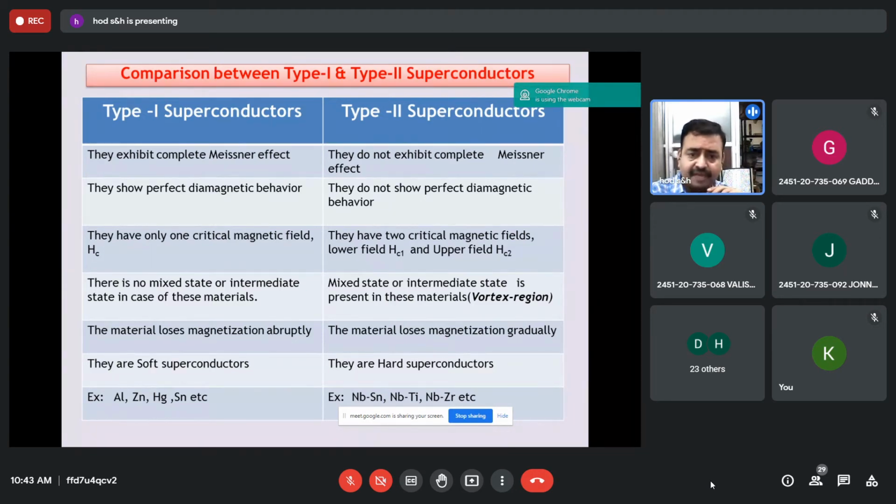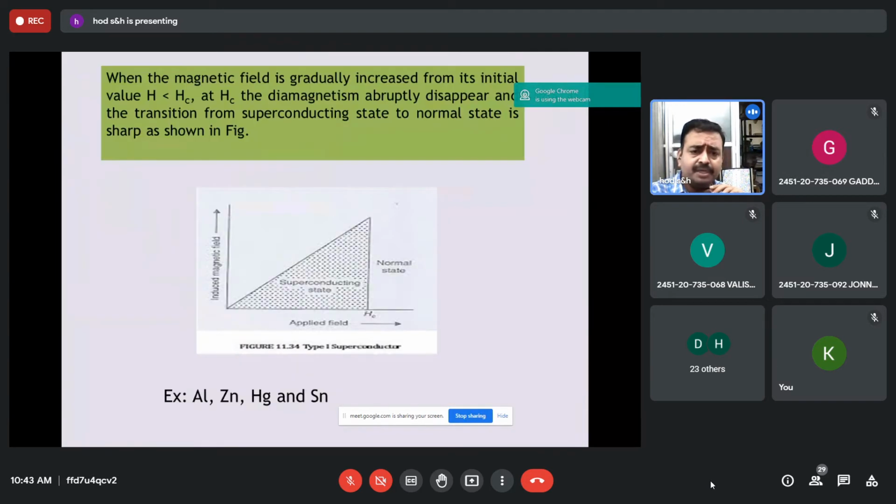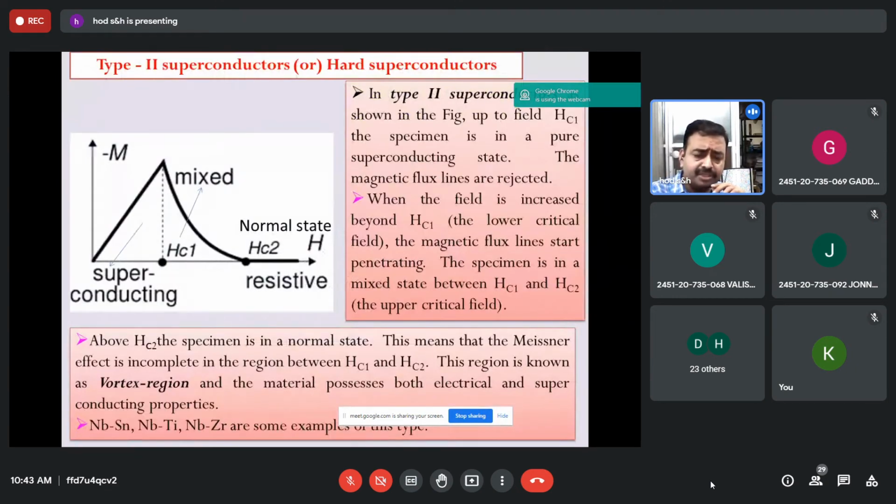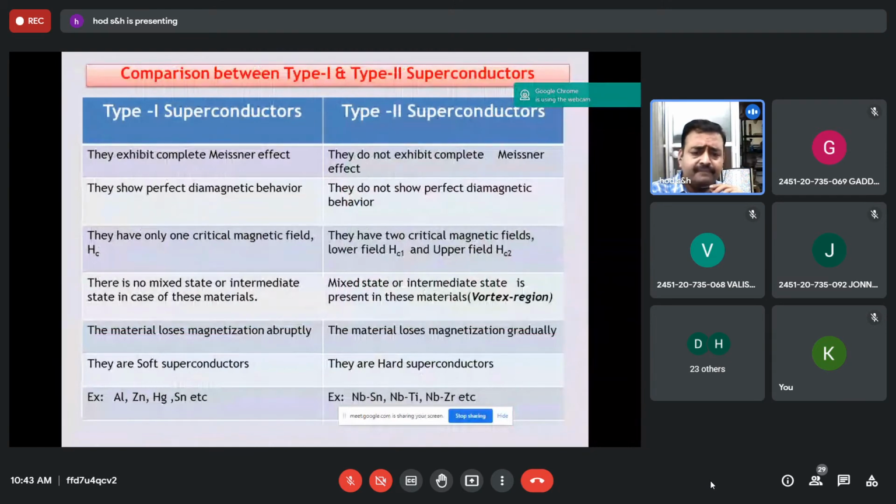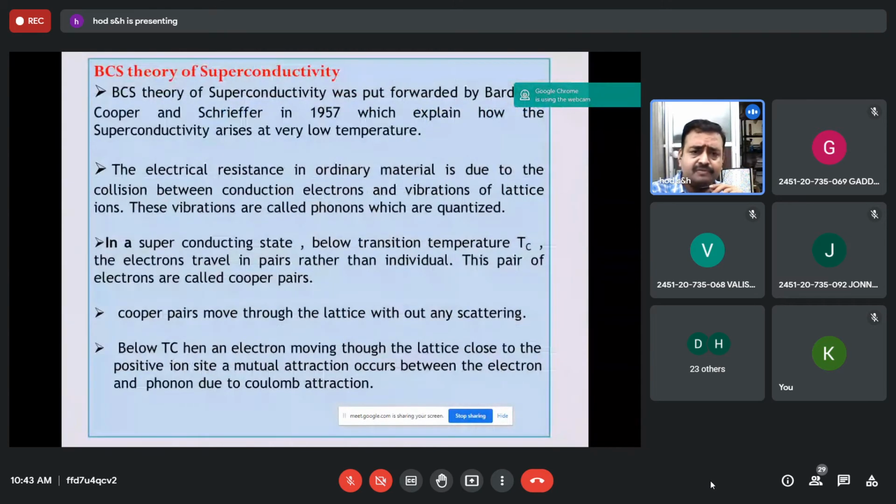So with these graphs, this is for type 2 superconductor and this is for type 1. Only two states are available for type 1 superconductor, whereas for type 2, an intermediate or mixed state is also possible. As in the PPT, you represent it with examples. So this is the classification of superconductors.